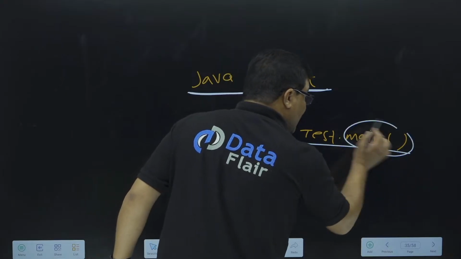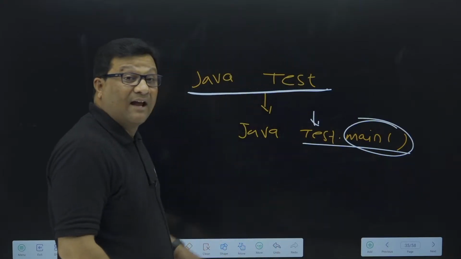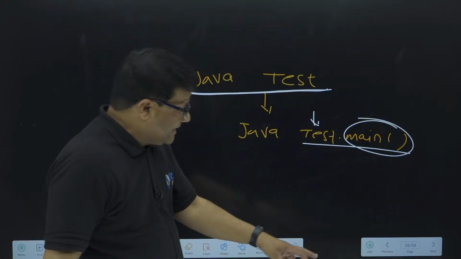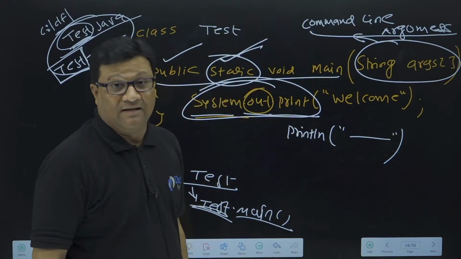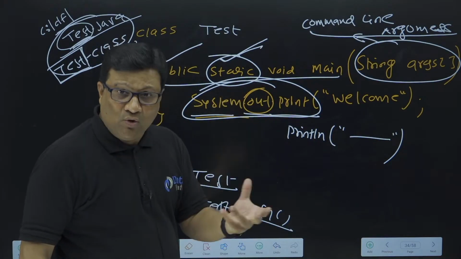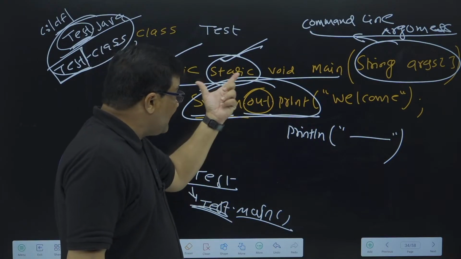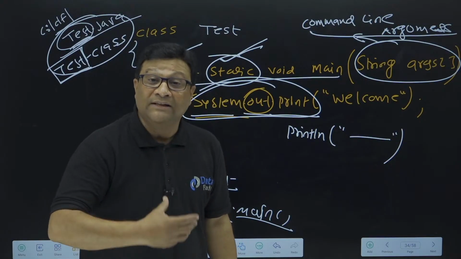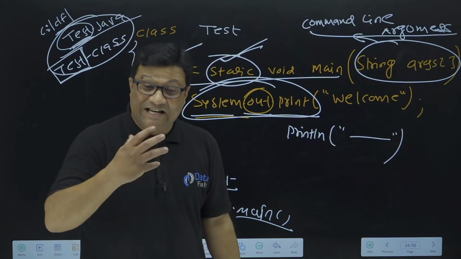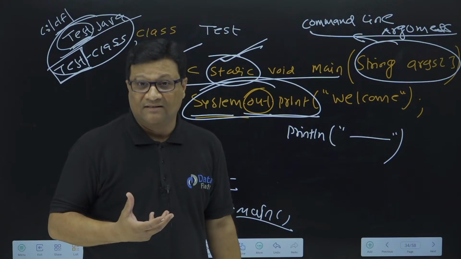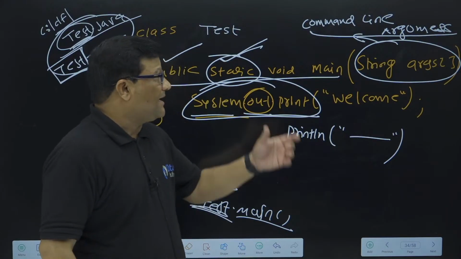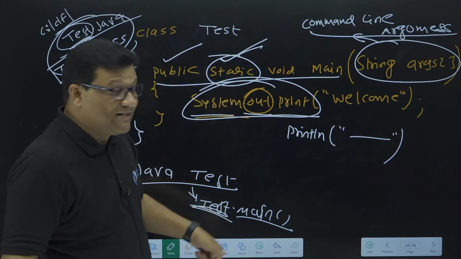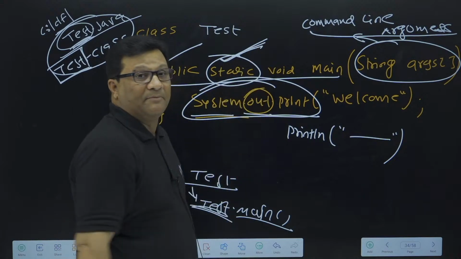Main is called by JVM by its class name, not by an object, while this main is a member method of a class. This is the rule we have to follow: if any method belongs to a class, then it is compulsory to call this method by an object. But JVM will not create an object of this class. JVM calls this method by class name, and that's the reason we declare main as a static method.